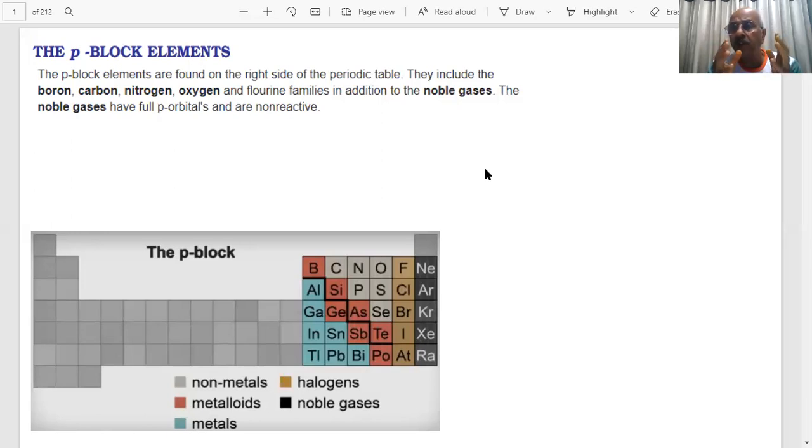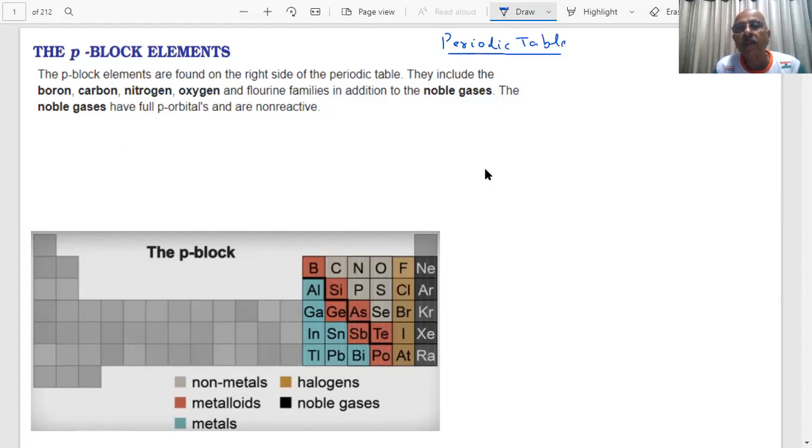As you see on the screen, students, we are talking of P block elements. You have seen S block, P block, D block, and F block. How many blocks are there in the periodic table? Four.